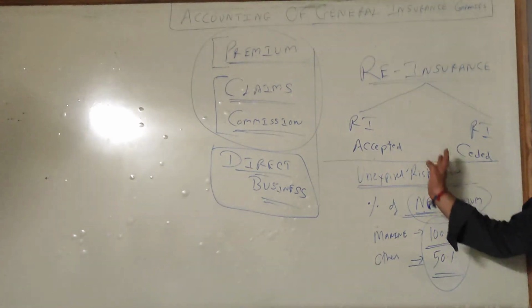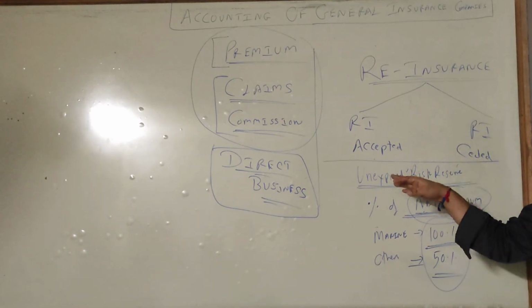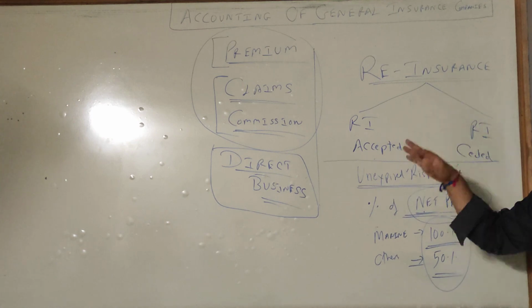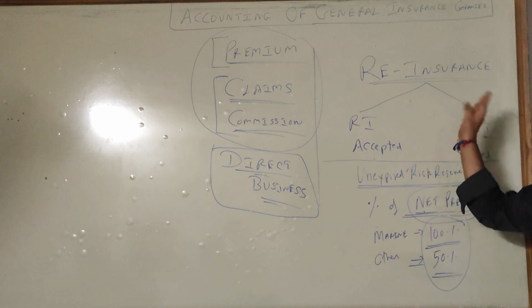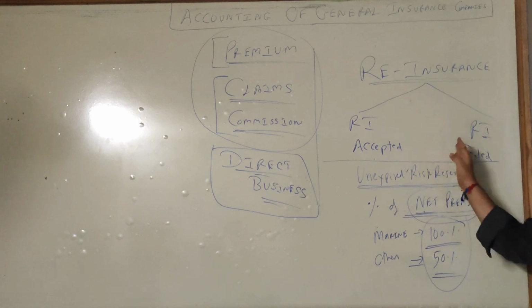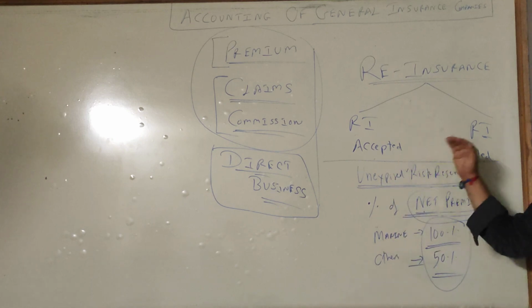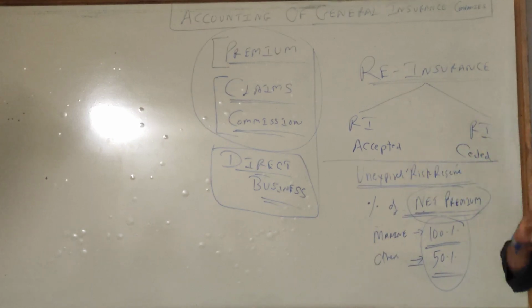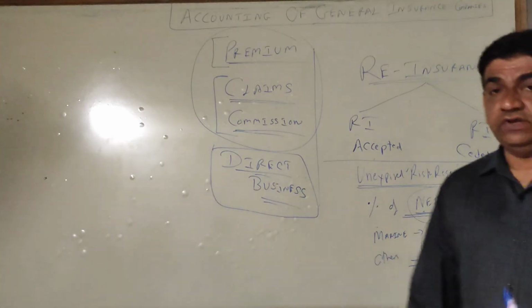Okay guys, so this was the basic gist of what is insurance business, what is general insurance, what is premium, claim, commission, what is direct business, what is reinsurance, and in that what is reinsurance accepted and ceded. Okay, so this is the theory part. Now we'll take the sums and I'll take a first basic sum. Let me check whether I can continue in this video or not.